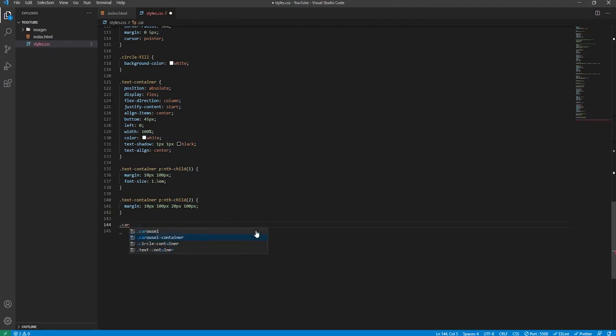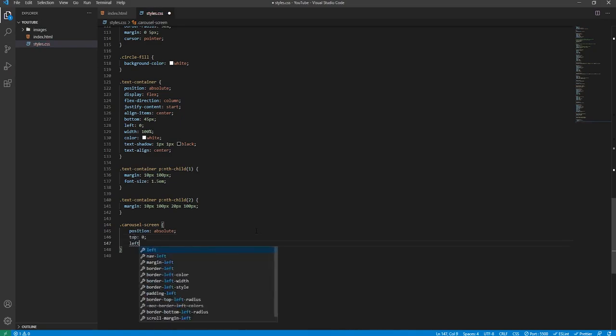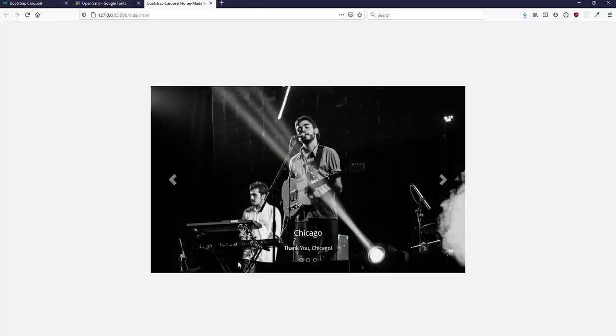So we'll say carousel, not container, screen. Position will be absolute, top 0, left 0, so we can match the width and height of the carousel. Like so, everything will look fine now. As you can see, it's looking how it was before, very good.